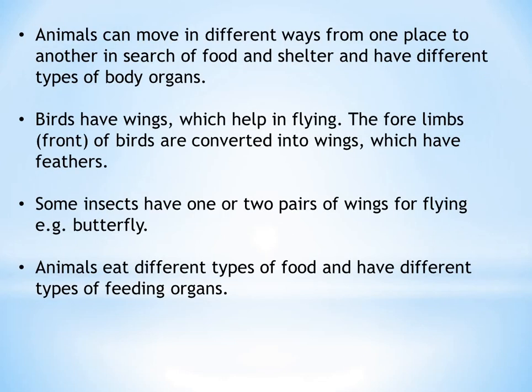Animals can move in different ways from one place to another in search of food and shelter, and they have different types of body organs. So they do not stay in one place only. They move from one place to another.